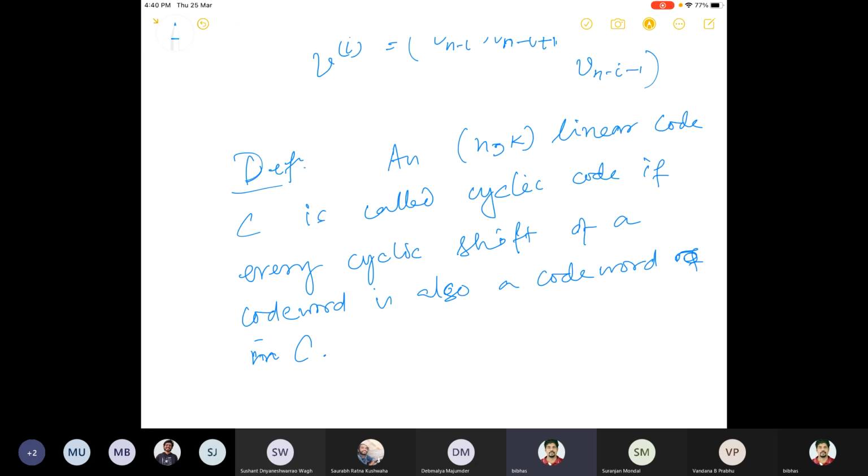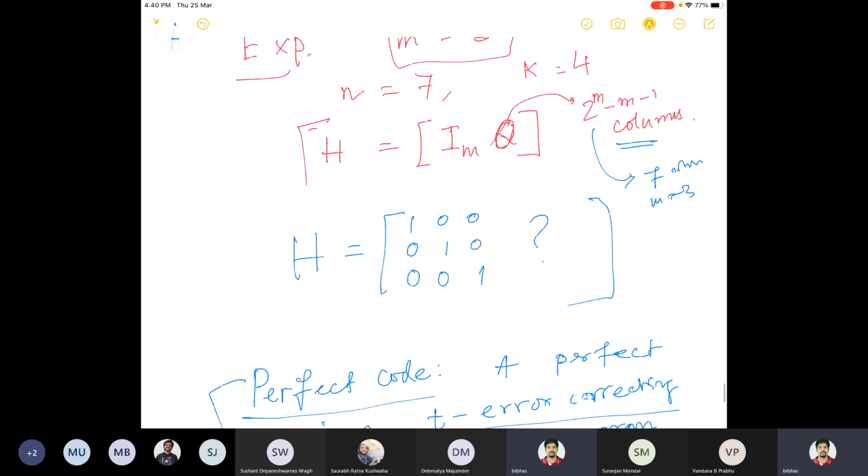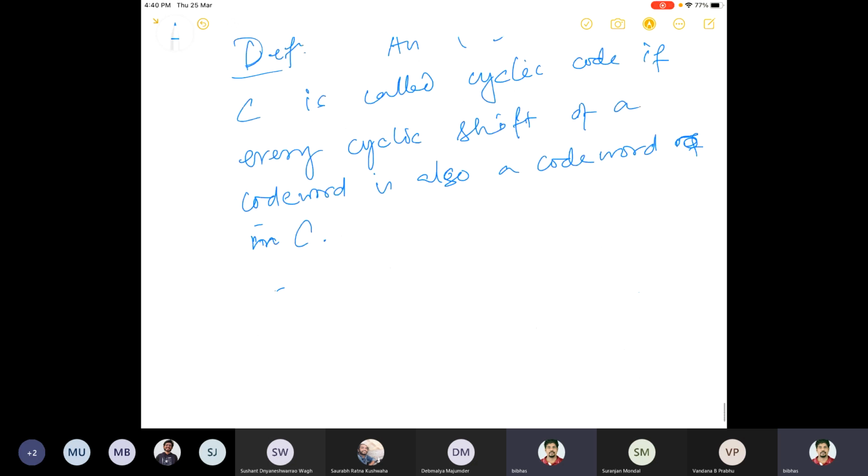Okay, forget it. I'll give you an example, a very simple example. C is, let's say, 000, 110, 101, 011. Okay, this is a cyclic code.